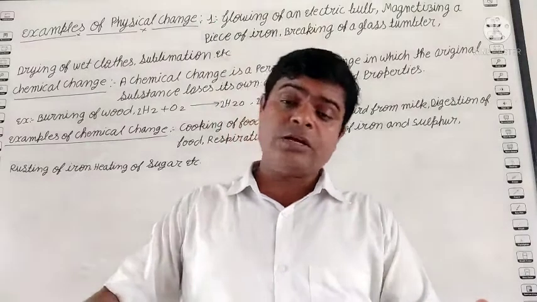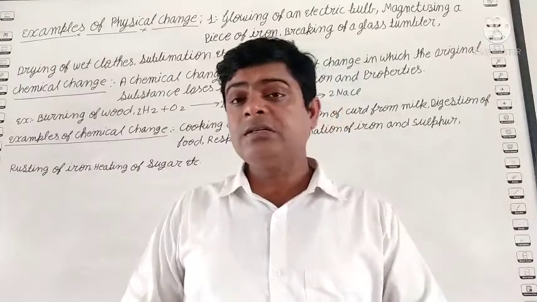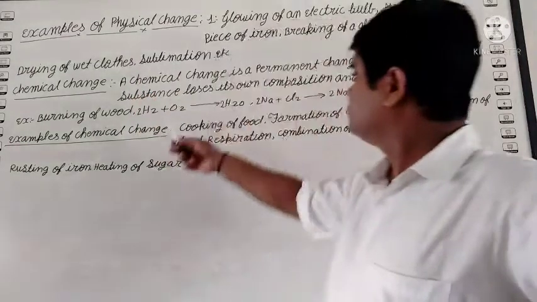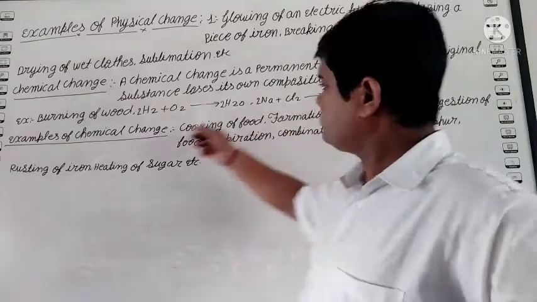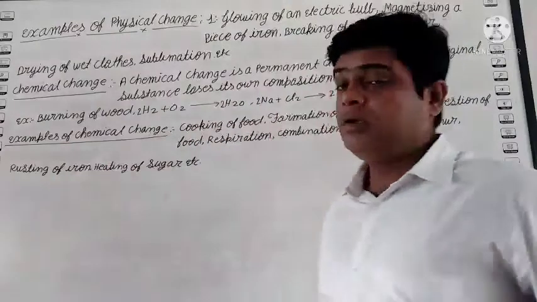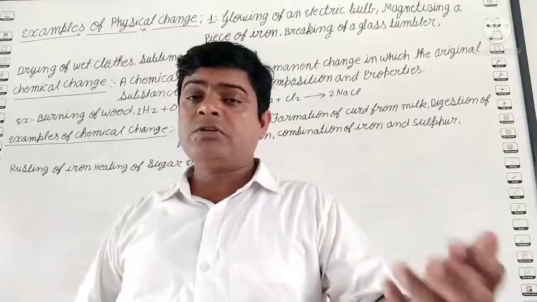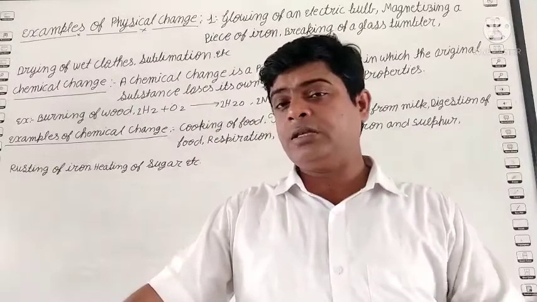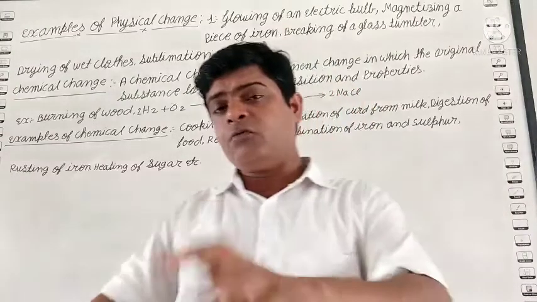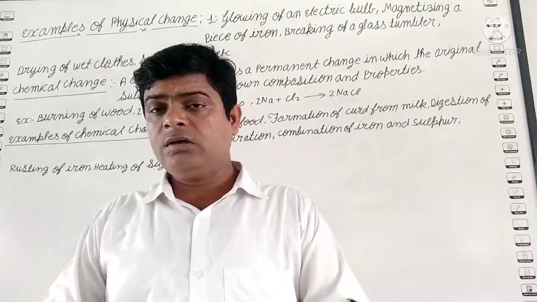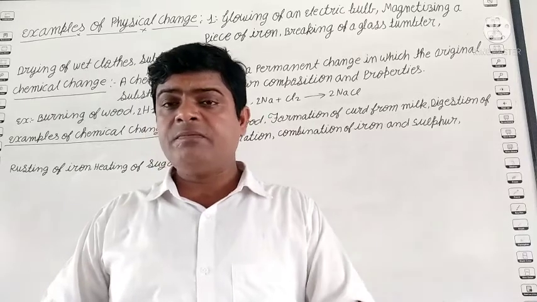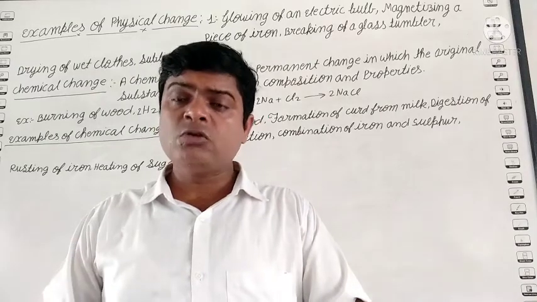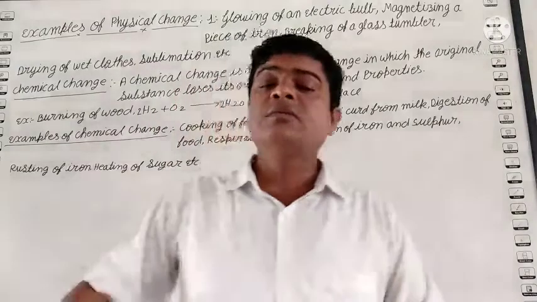Okay. So student, what is an example of chemical change? The first one is cooking of food. See, student, we store our grain, rice, wheat for 1 year, 2 years, 3 years. But once our food is cooked, is it possible to save it for 6 months? No. It becomes spoiled. So cooking of food is a chemical change.